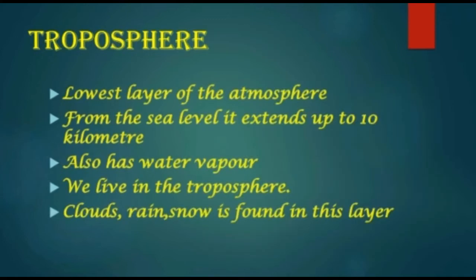First, let us know what is troposphere. The troposphere is the lowest layer of the atmosphere. From the sea level, it extends up to about 10 km. It is the densest layer and almost 75% of the air in the atmosphere is found in this layer. This layer has also water vapor. We live in the troposphere and most of the weather, clouds, rain, snow is found in this layer. All weather changes also occur in this layer.